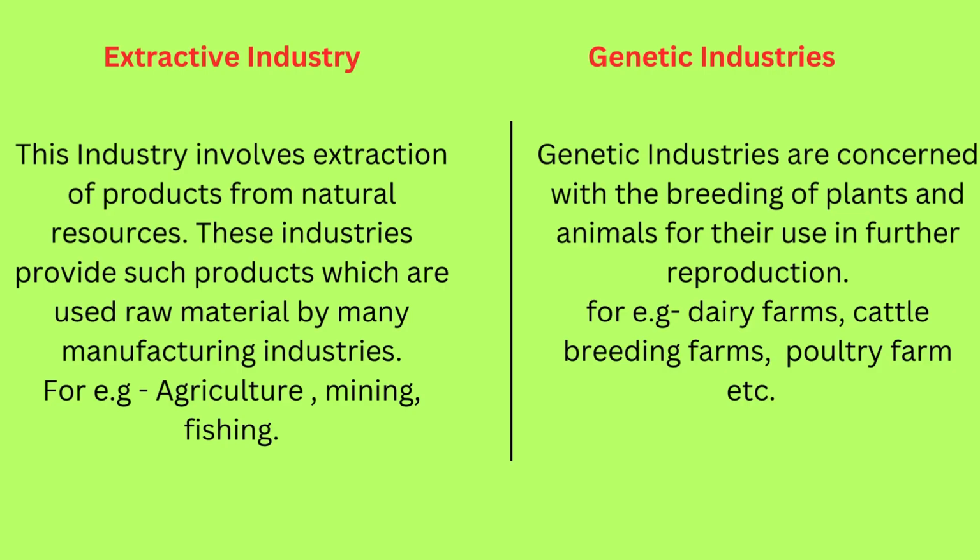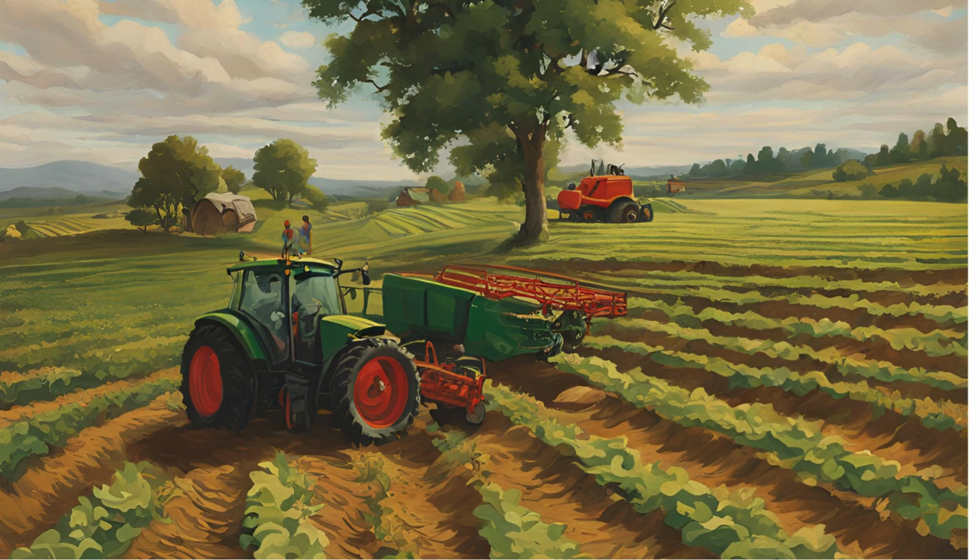We'll see the difference between extractive industry and genetic industry. The extractive industry involves extraction of products from natural resources. This industry provides raw material used by many manufacturing industries, such as agriculture, mining, fishing. All this comes under extractive industry. You are getting that product from the earth. That is called extractive industry. The genetic industry deals with the breeding of plants and animals for their use and further reproduction. You are reproducing the animals and getting products from them. Dairy farms, cattle breeding farms, poultry farms, all this comes under genetic industry.